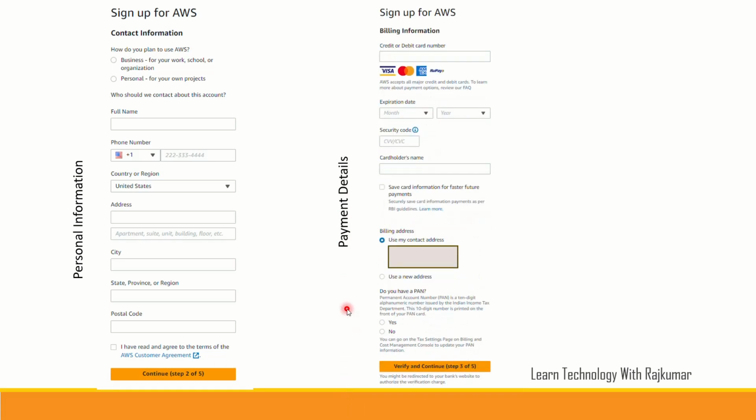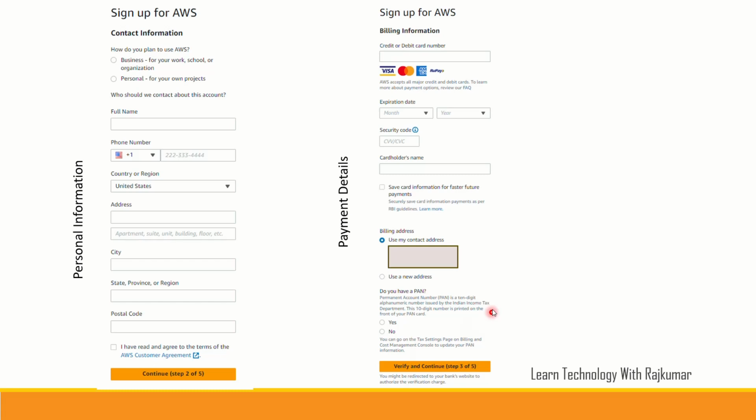Immediately after, this screen will open. This is the screen where you need to provide payment information. As I already told, Amazon is offering a 12-month free tier. If your usage goes beyond the free tier limit, then they will charge you. Okay, and for that they are asking for card details.